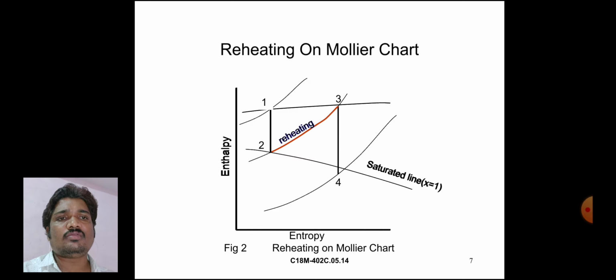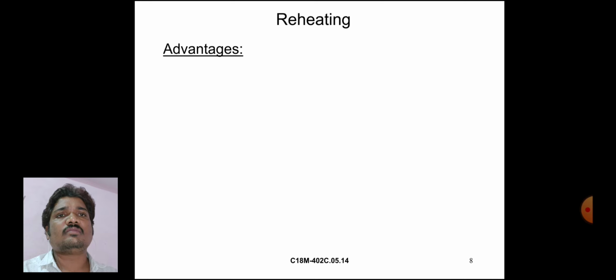The reheating process is as shown in this Mollier chart. You can calculate the reheating process in the Mollier chart. These are saturated lines, x is equal to 1. 1 to 2, 3 to 4: these are the reheating process. The red line indicates the reheating process.